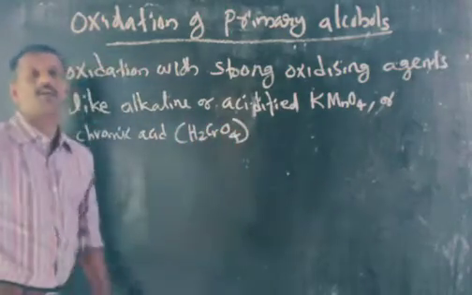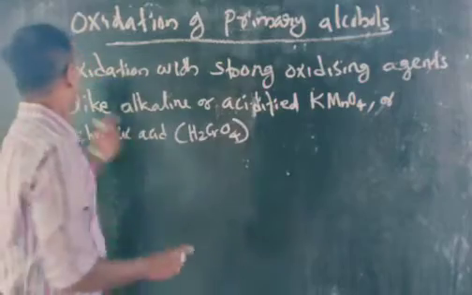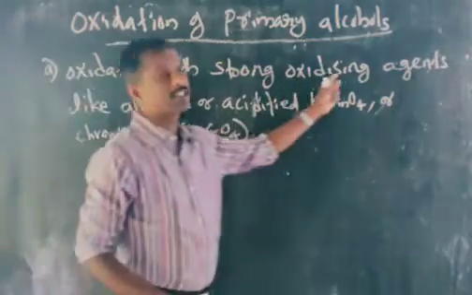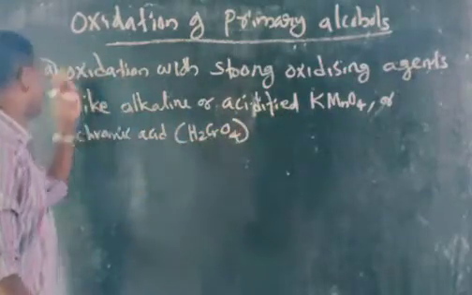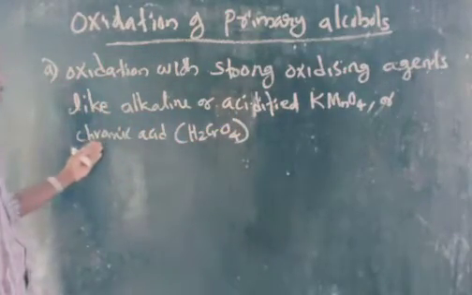This is the first oxidizing agent we are taking. Oxidation with strong oxidizing agents like acidified or alkaline KMnO4, or you can use another strong oxidizing agent, chromic acid, H2CrO4.